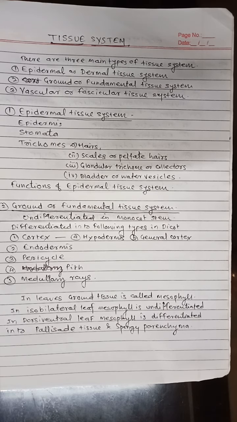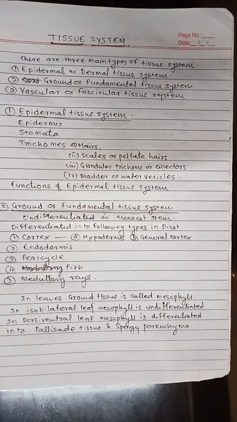The number of stomata in each unit area of leaf varies with the kind of plant and its ecology. They also differ in number on the upper and lower surfaces of the leaf. Stomata are generally present on the leaves, but in young stems they are also present on epidermis.